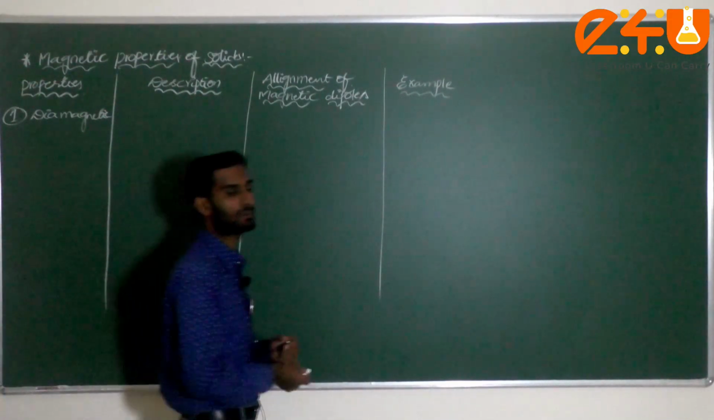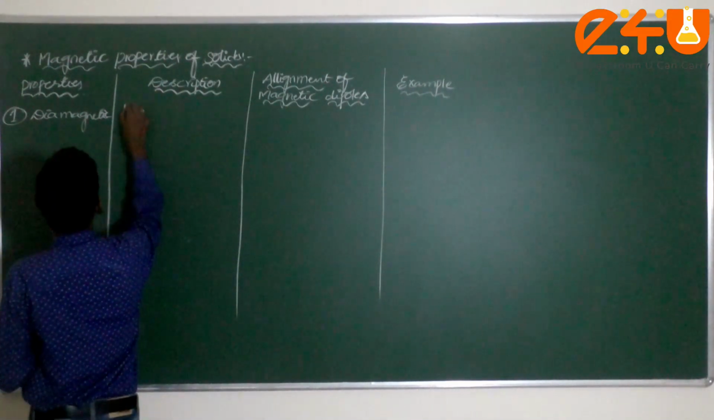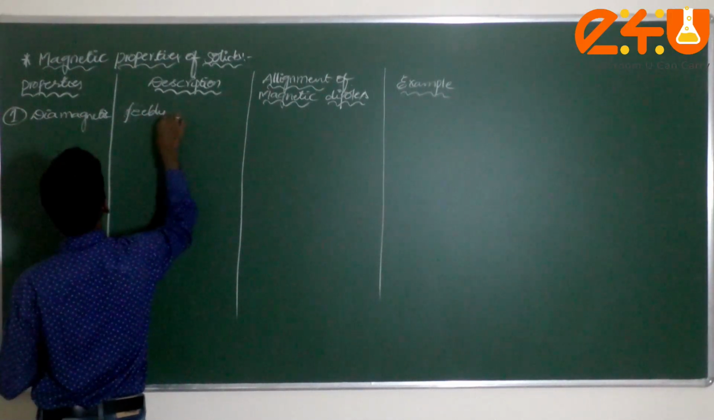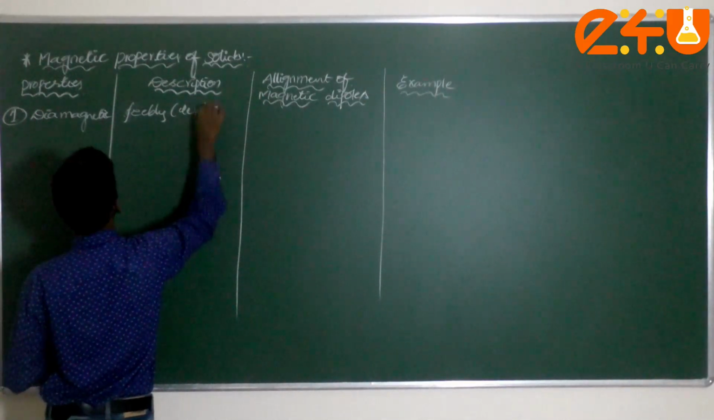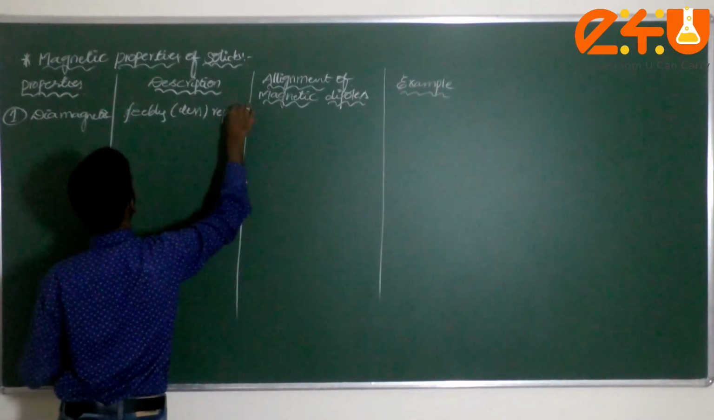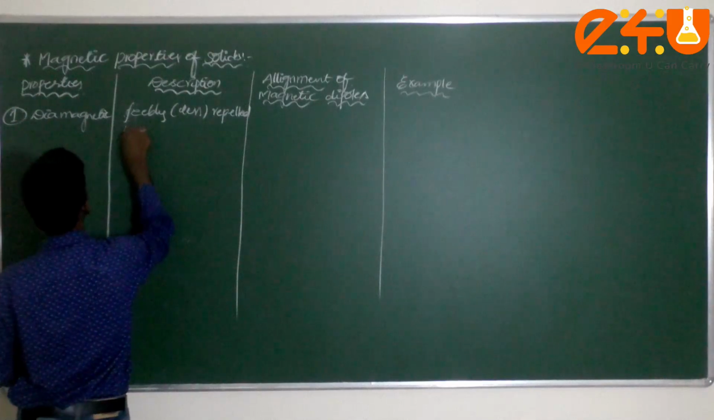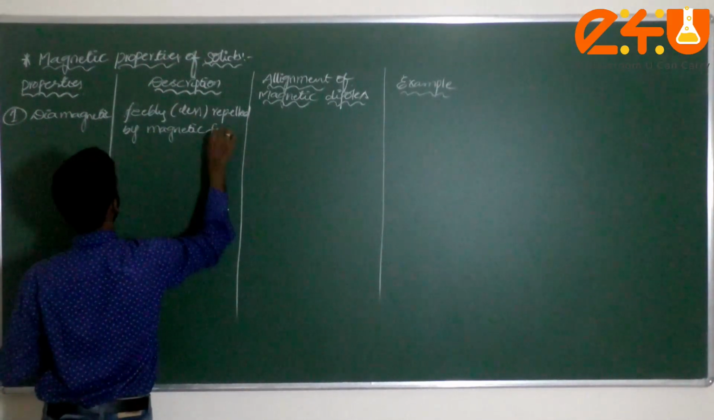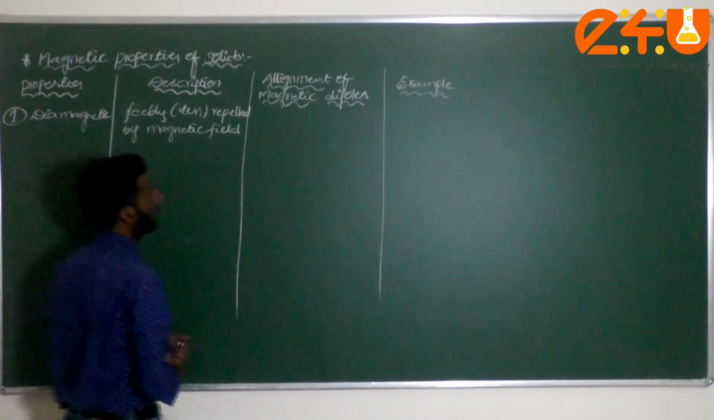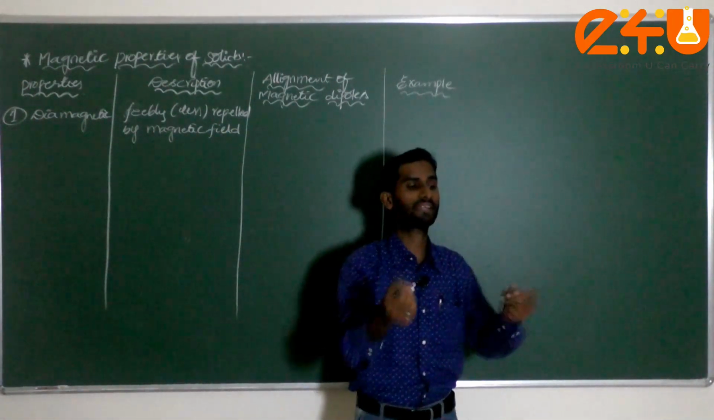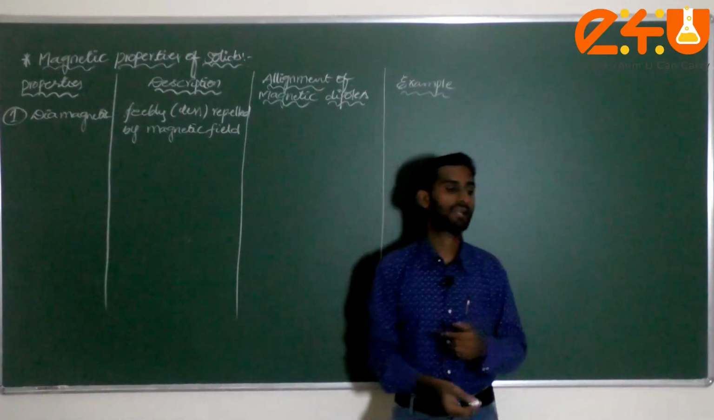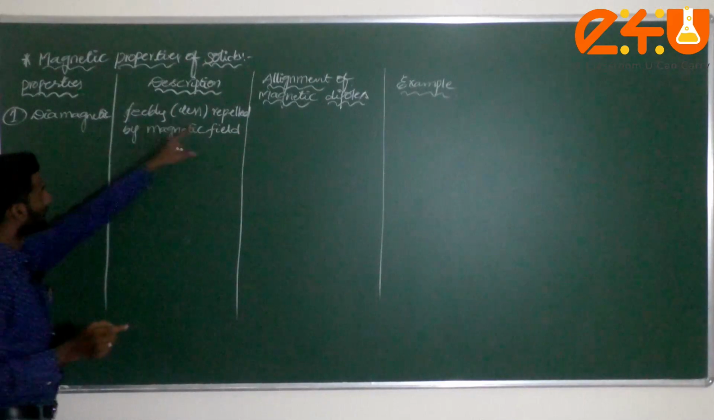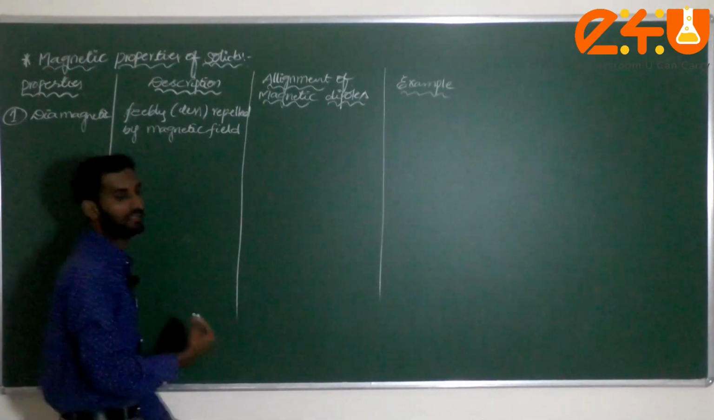If you apply an external magnetic field, how will it behave, dear students? Feebly, that means less repelled by the magnetic field. Very important, dear students. If you apply an external magnetic field to a diamagnetic substance, what will happen? It will repel. It is repelled by the magnetic field.